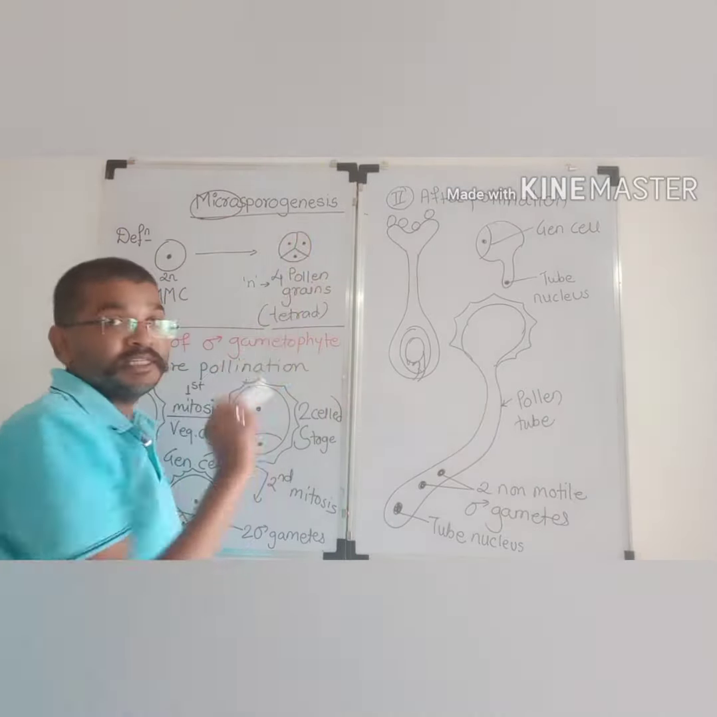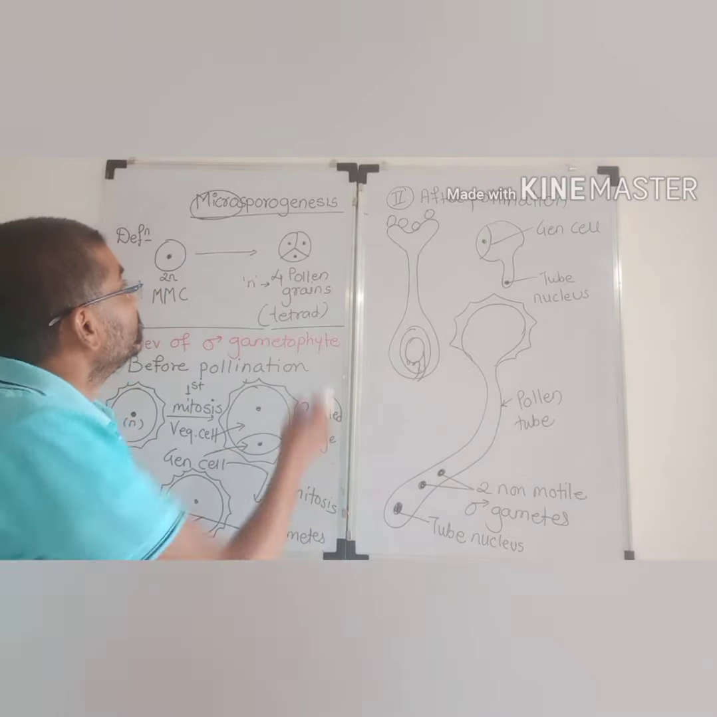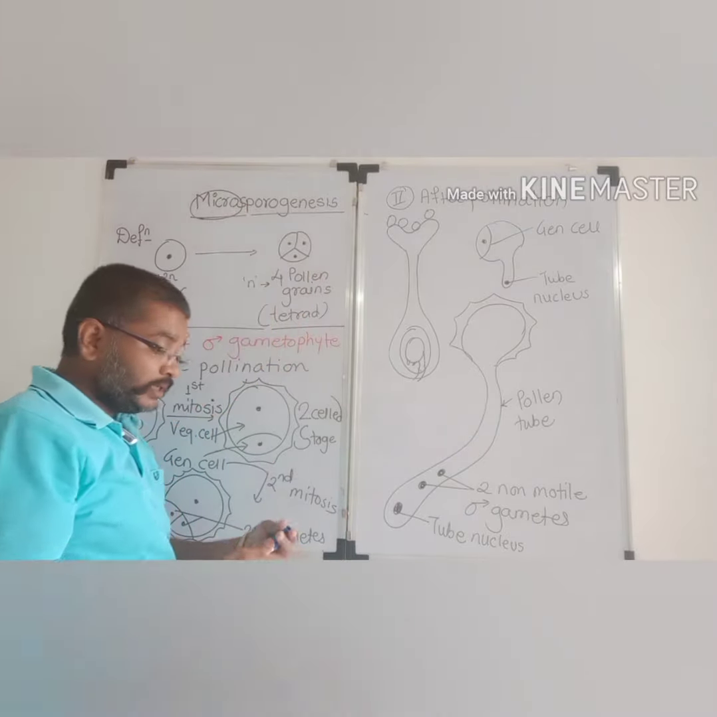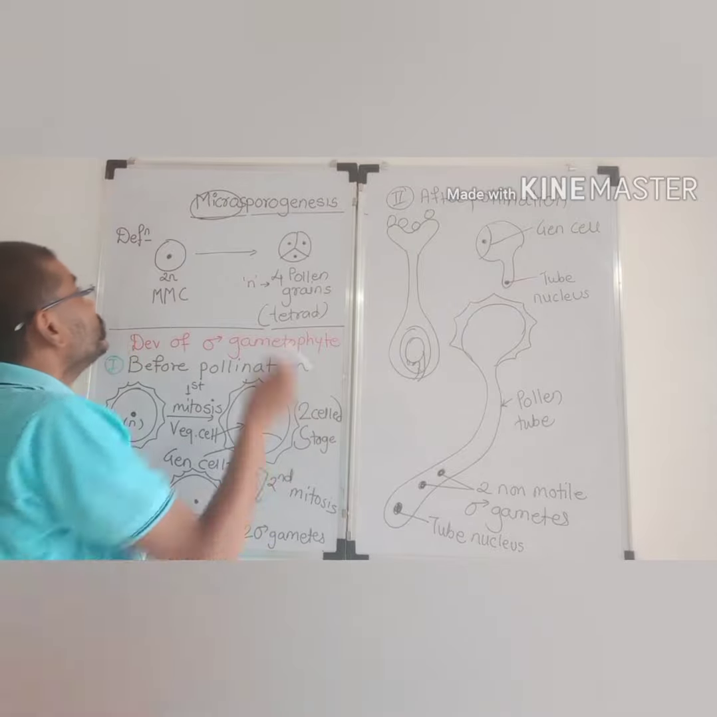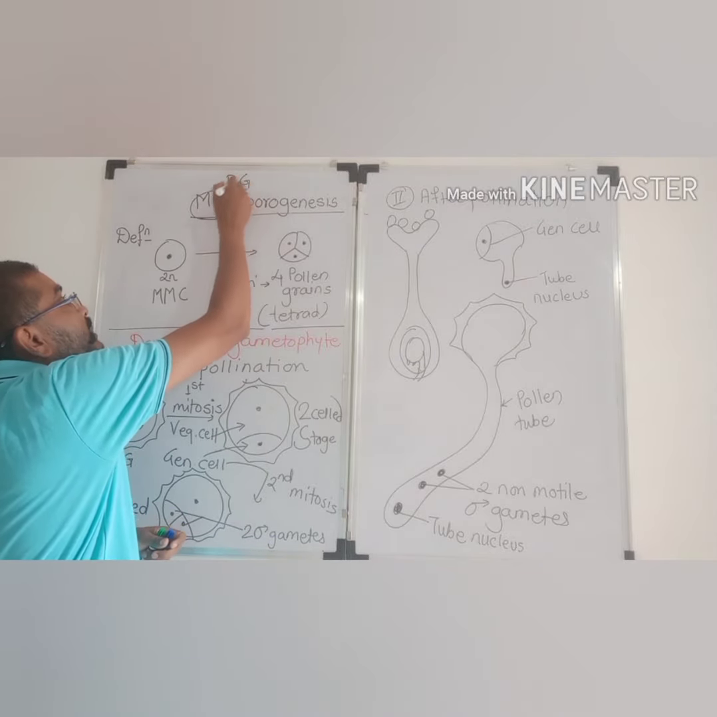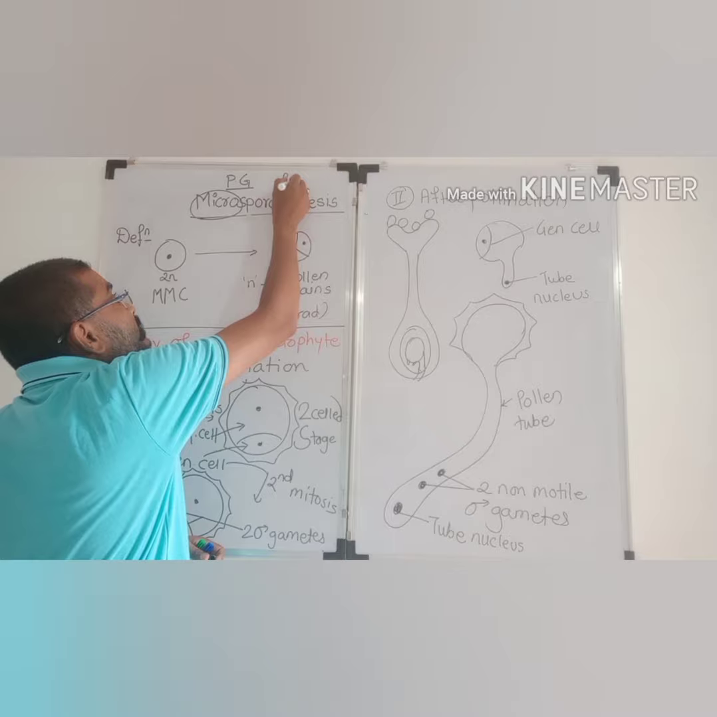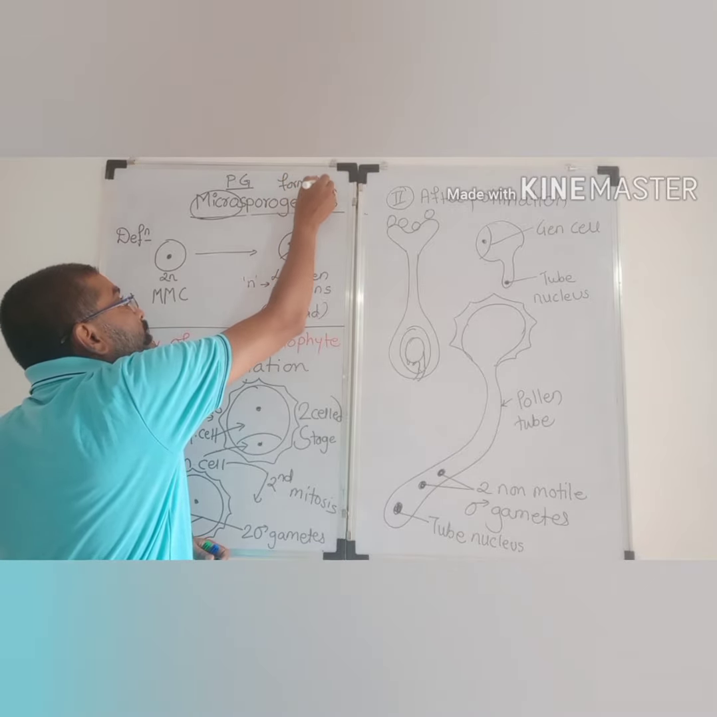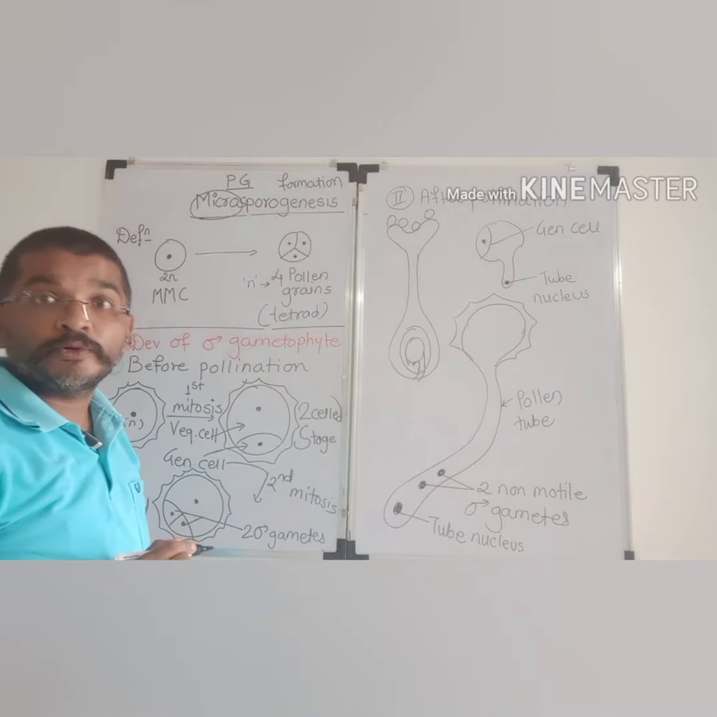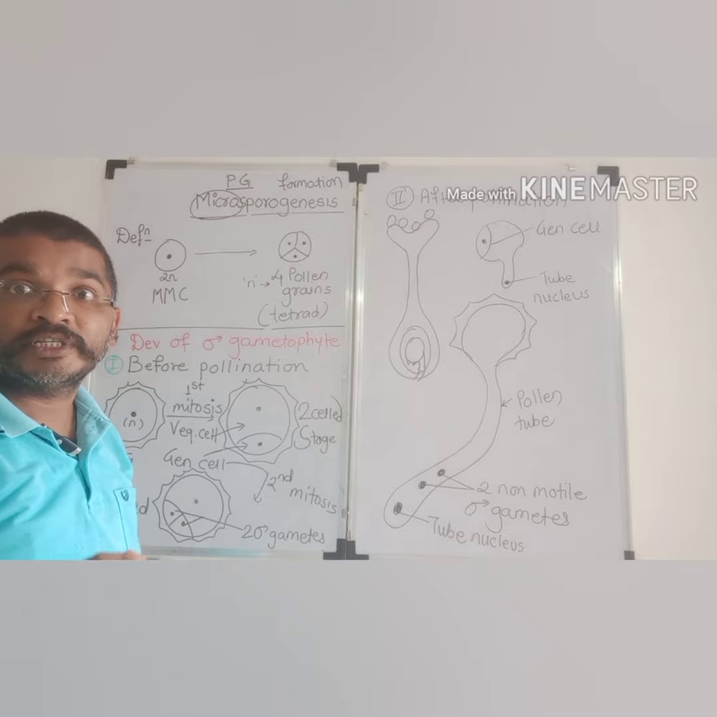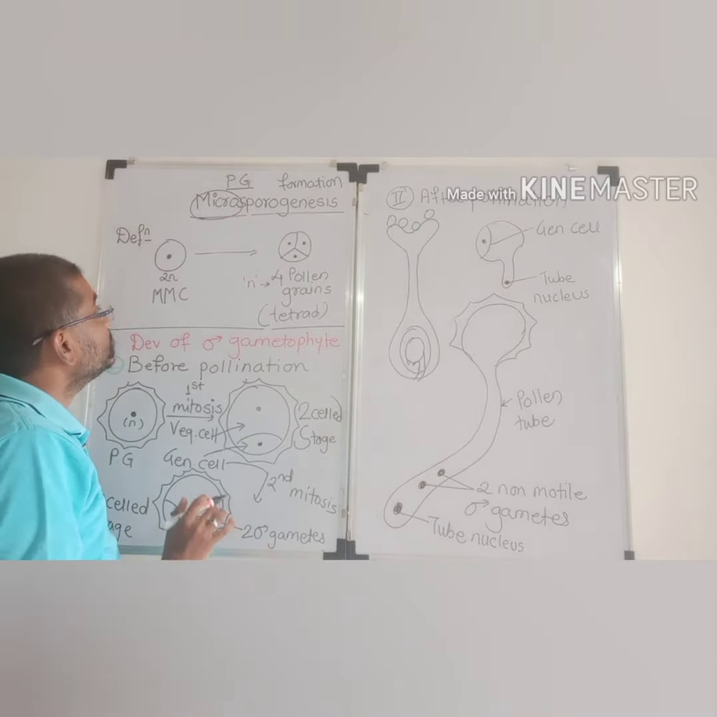Genesis means what? Generation or formation. The formation of microspore. Already I told you, microspore is what? It is a pollen grain. Pollen grain formation process is called microsporogenesis.